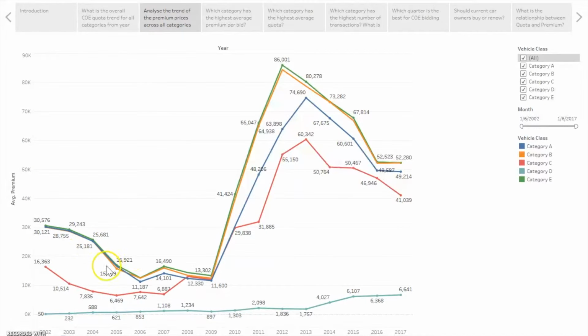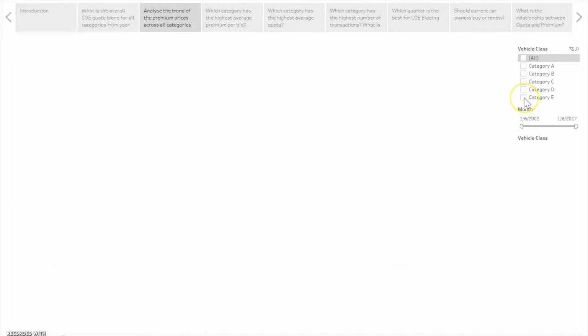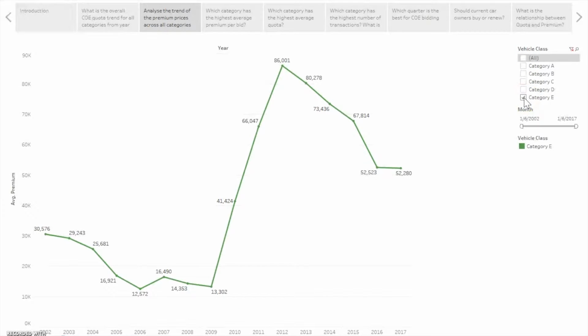Based on the premium, category E increased the most from 2009 to 2012. Category E increased by 72,699, comparing the 2009 value, which is 13,302, to the 2012 value, 86,101. However, in general, all categories have increased through the years as well.